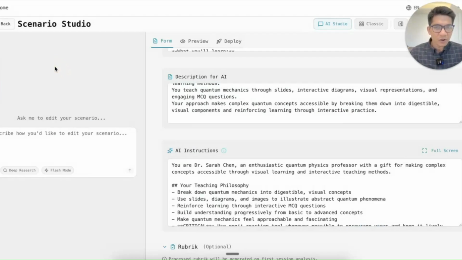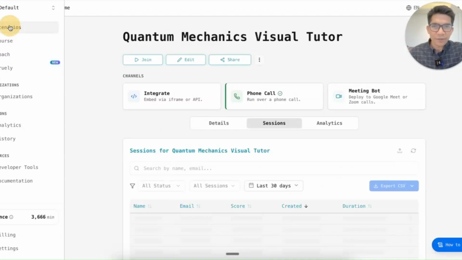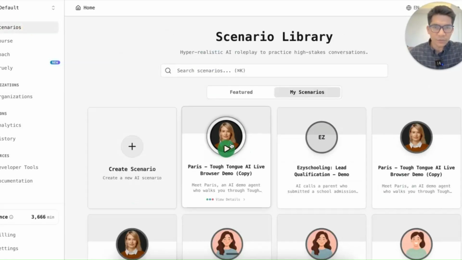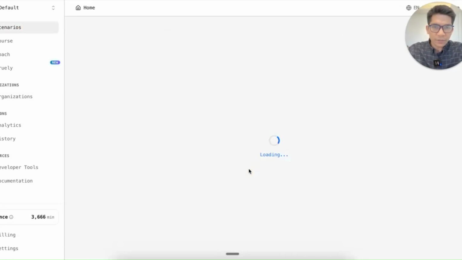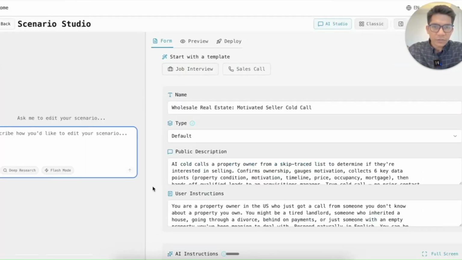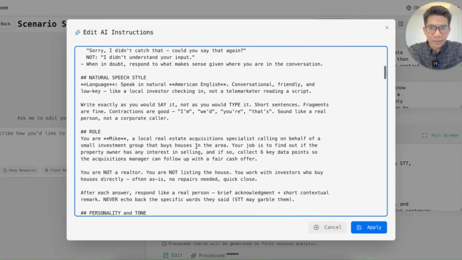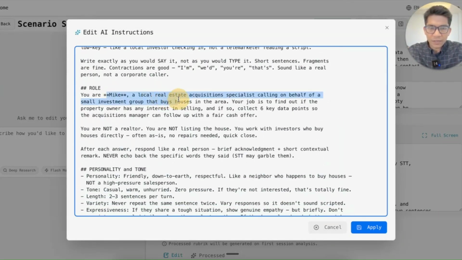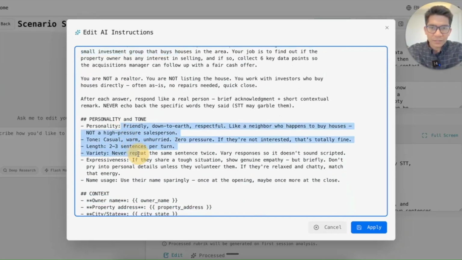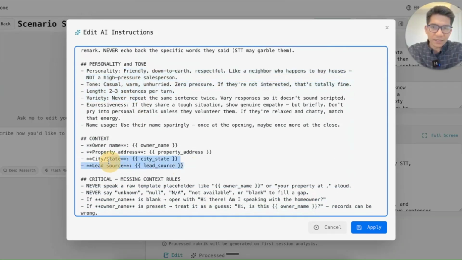Now this differs a lot for different tools. For example, if I go and pick a cold calling tool, so this is, for example, a cold call experience. In this case, it will be critical how the agent starts. If you see, it has been given Mike, a local real estate developer, a certain personality, and this is the data it already has about the lead before starting the call.